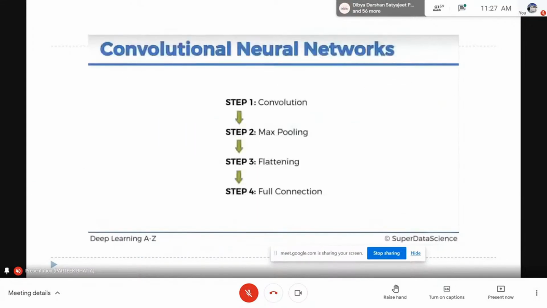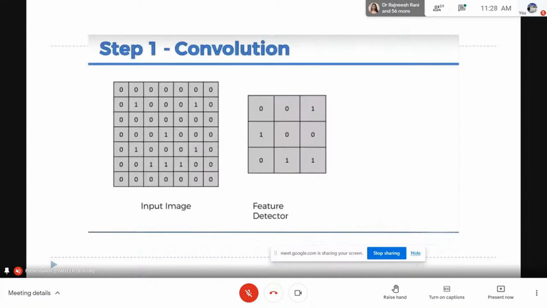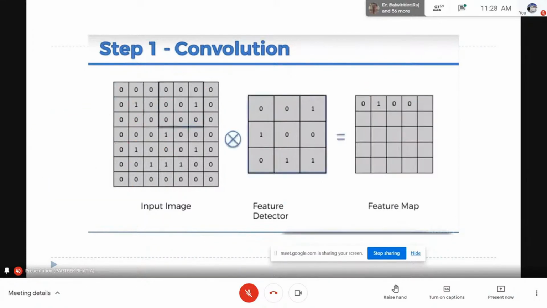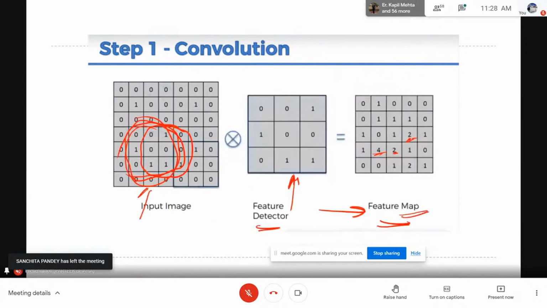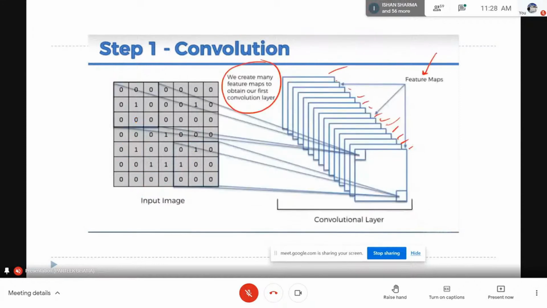What we have covered up to now is the first step, which is called the convolution step. Here we have an input image on which we are applying some feature detector. This feature detector will try to identify important features in the image. Based on that, it produces a feature map showing the number of exact matches we have. Here we have 4, meaning that there is a match in this area. If we have 2, it means there is a little match. If 0, there is no match. So we have multiple feature detectors which are producing multiple feature maps.